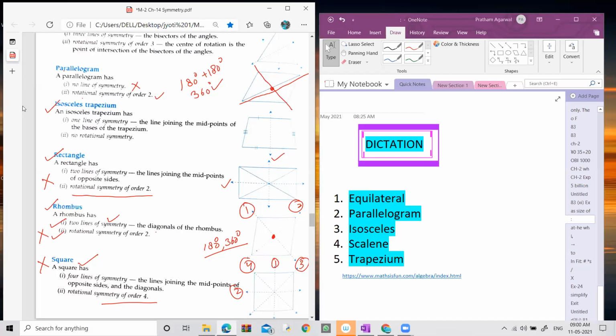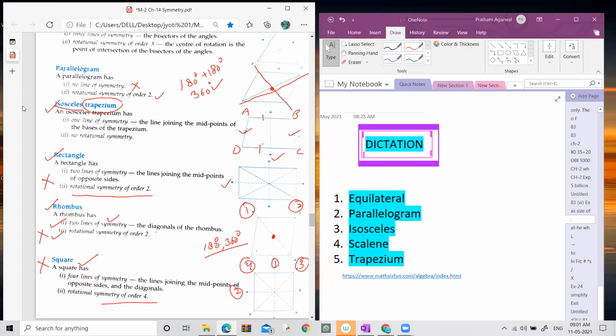Why is it called an isosceles trapezium? If we are talking about only a trapezium, a trapezium is a quadrilateral comprising 4 line segments, with only one pair parallel to each other. If you name this figure ABCD, you can say that line AB is parallel to line DC. These two opposite sides are parallel to each other, but this other pair of sides are not parallel to each other. This type of figure is called a trapezium.